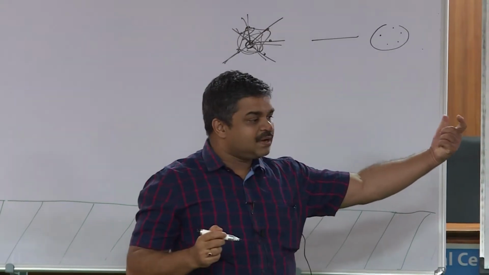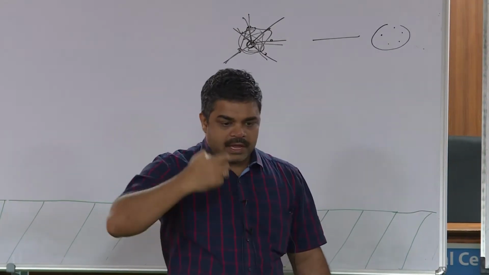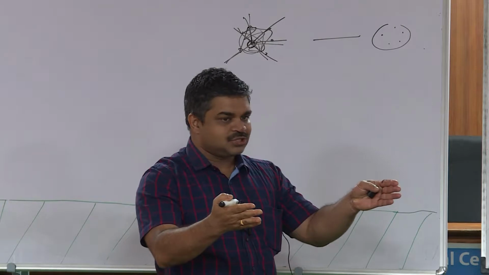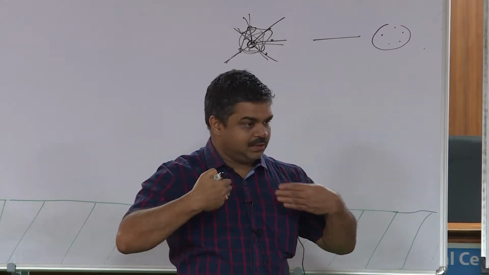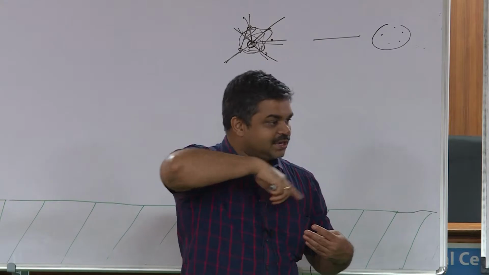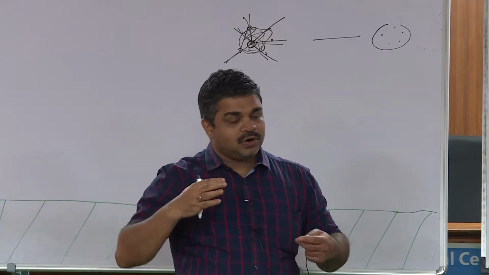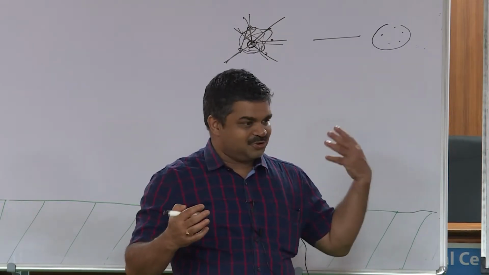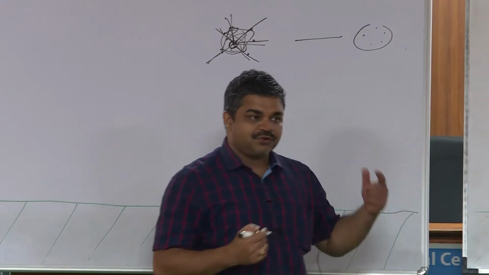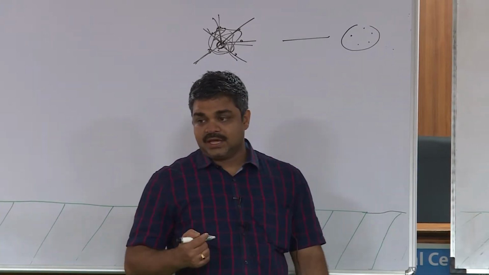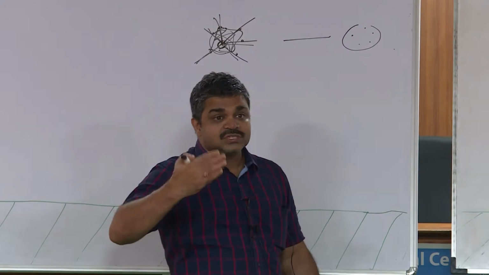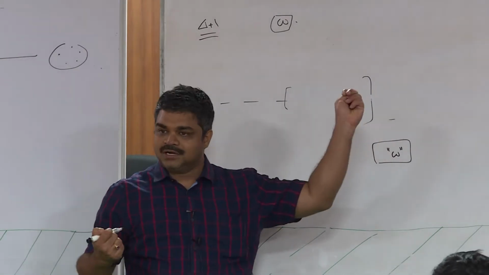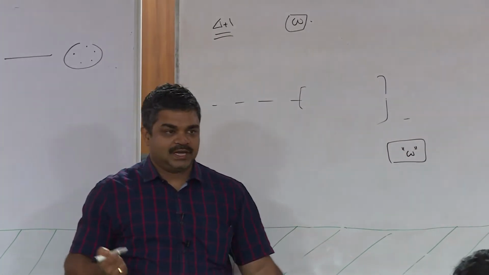Then whenever I am about to color my new vertex, I look at the neighbors and count them. Including me, the total number of vertices in the neighborhood is at most omega. That means I can always color using omega colors. For that, I have to show that the neighborhood which is already colored is always a clique. How do you show this?